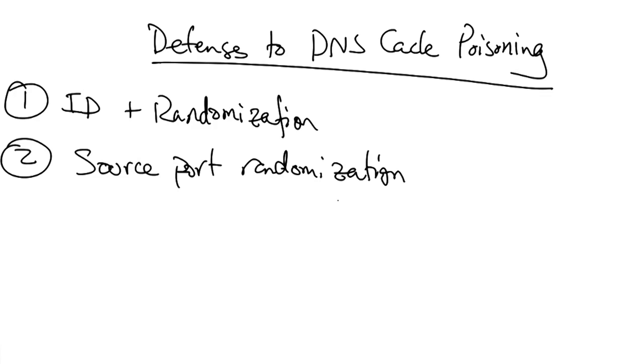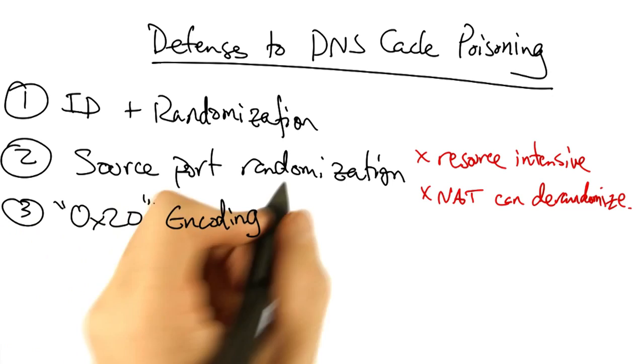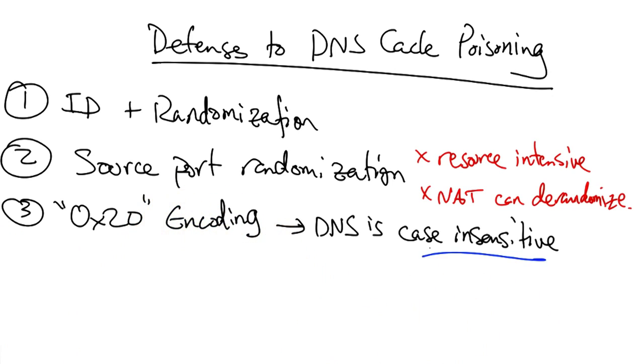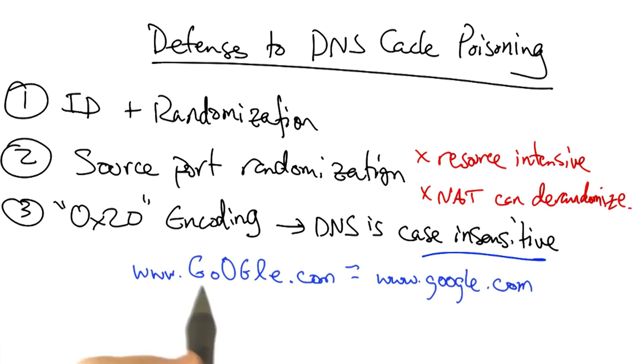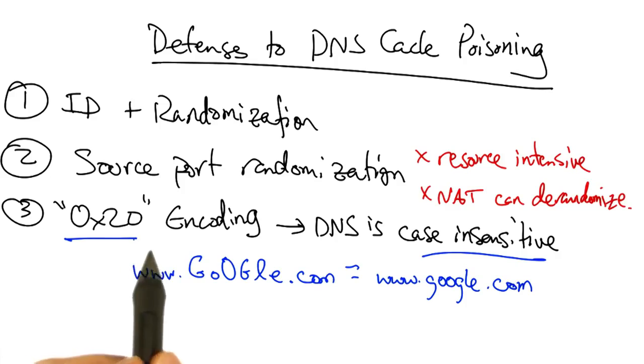could de-randomize the port. Another defense is called the 0x20 encoding, which is based on the intuition that DNS matching and resolution is entirely case insensitive. So capitalization of individual letters in the domain name does not affect the answer that the resolver will return. This 0x20 bit, or the bit that affects whether a particular character is capitalized or in lowercase, can also be used to introduce additional entropy.